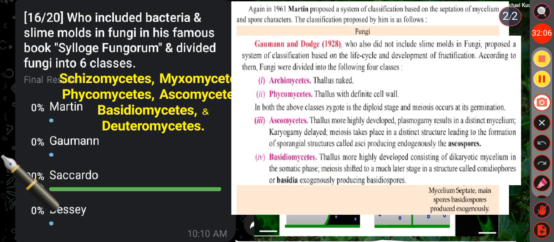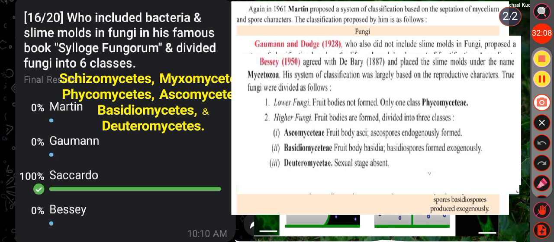Then in the option D, that is Bessey. Bessey's system of classification was largely based on reproductive characters, and he divided fungi into two groups, that is lower fungi and higher fungi. In lower fungi, fruiting bodies are not formed, and he included one class, that is Phycomycetes, under the group lower fungi. And in higher fungi, fruiting bodies are formed, and he divided higher fungi into three classes, that is Ascomycetes, Basidiomycetes and Deuteromycetes.